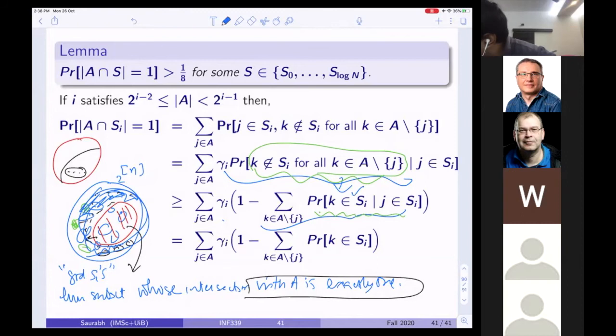So this is exactly what it is: K is in S_i and J is in S_i. But notice that all those 2-element sets contain many more sets.